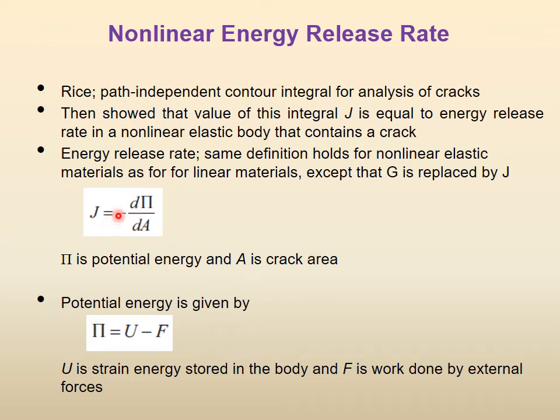The minus sign always means that if the crack grows, then the material releases the energy, isn't it? You work on the material, you provide energy, it is plus. When the energy is released, it is minus.